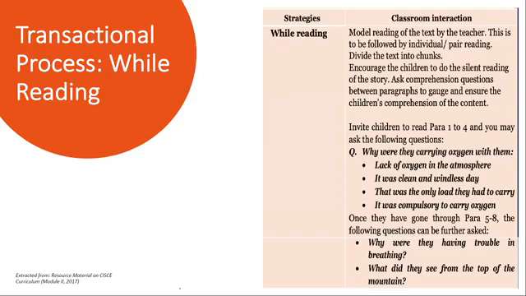Then we can ask questions from whatever sections they have read. Here, a question coming up is why are they carrying oxygen with them? This relates to the paragraphs in the chapter. There are multiple answers to that question, and the answers can be expected along these lines. The learner has to pick one of the answers. Similarly, two more questions have been framed here, and we can give them more choices so that they can pick from there. Again, it is all up to you how you do it. These are only examples, only an exemplar.